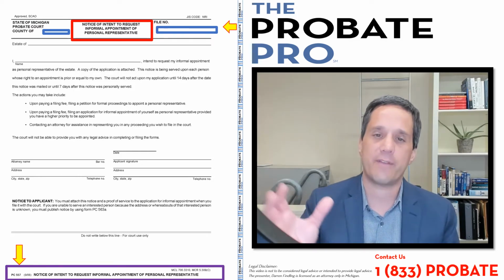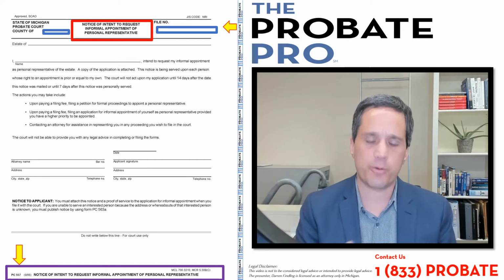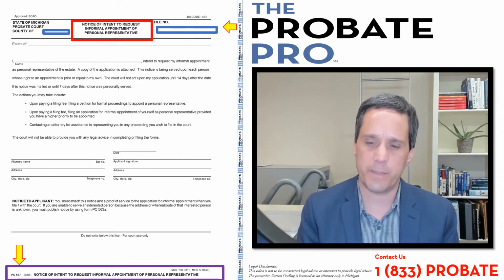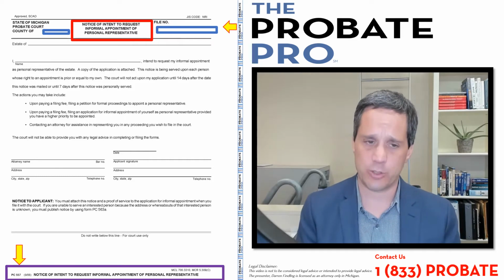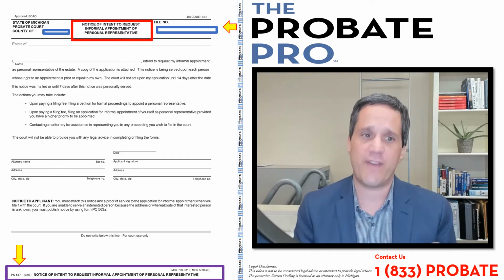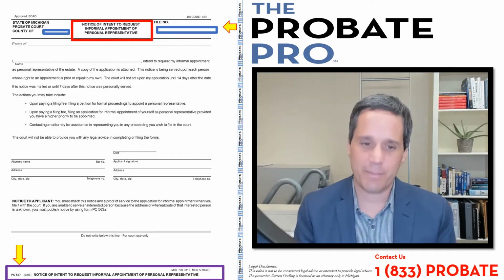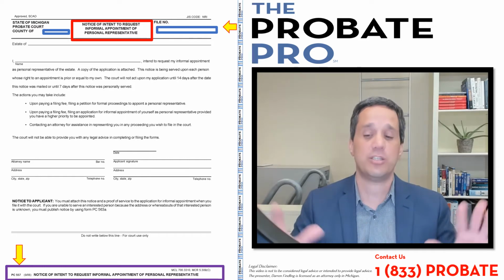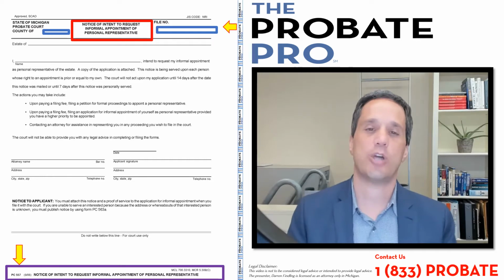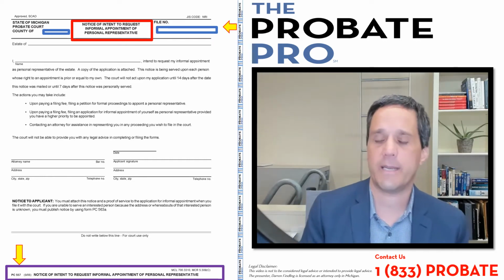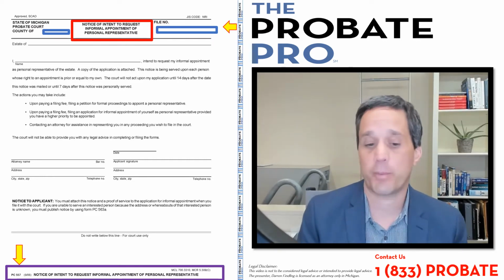So rather than having all of the renunciations, you provide notice to those people that are affected, that have a right to notice under Michigan statute. And if they fail to act timely within that time, or they passively just don't take any action, then you can proceed to open the estate informally by application for informal probate.